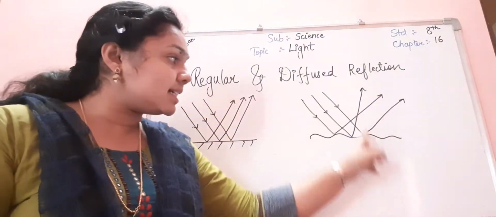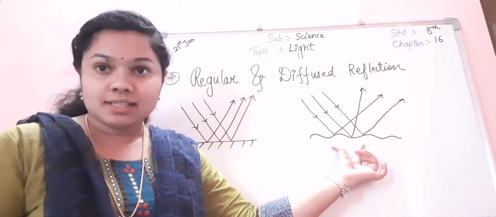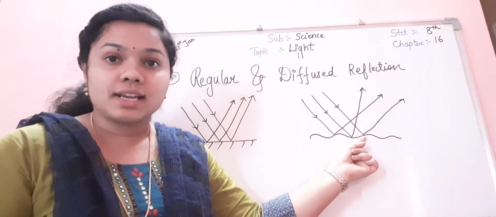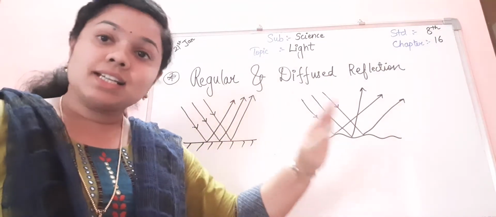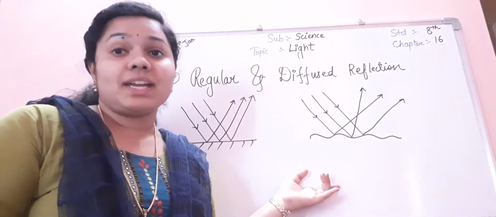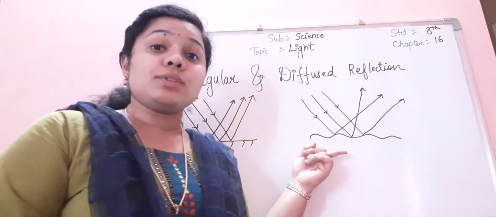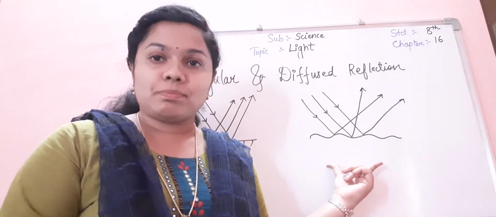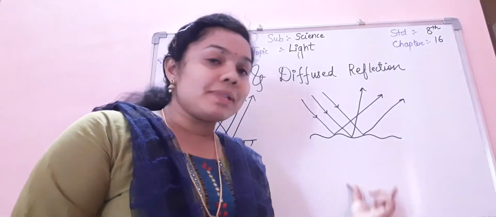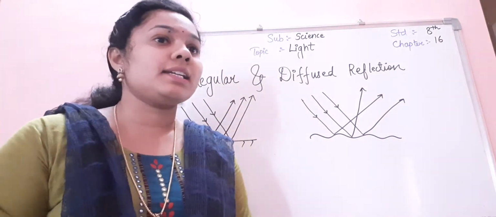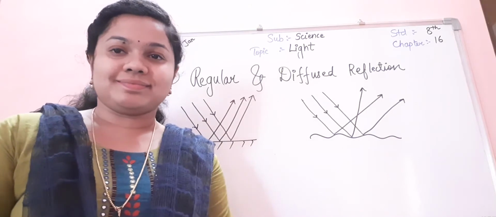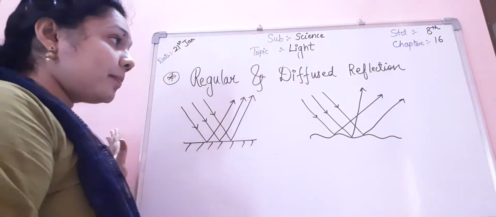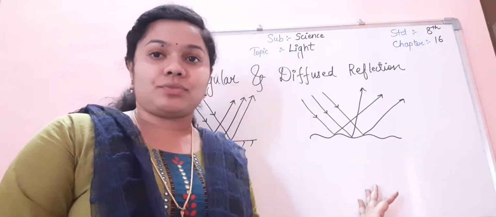The rays of light fall on different surfaces, some on this side, some on this side, so they are reflected in different directions. So we can't say that the angle of incidence is equal to the angle of reflection. Here the laws of reflection are not applicable. Examples of diffused reflection are a piece of paper, cardboard, the notebooks you're using, and the wall. All these things come under diffused reflection.